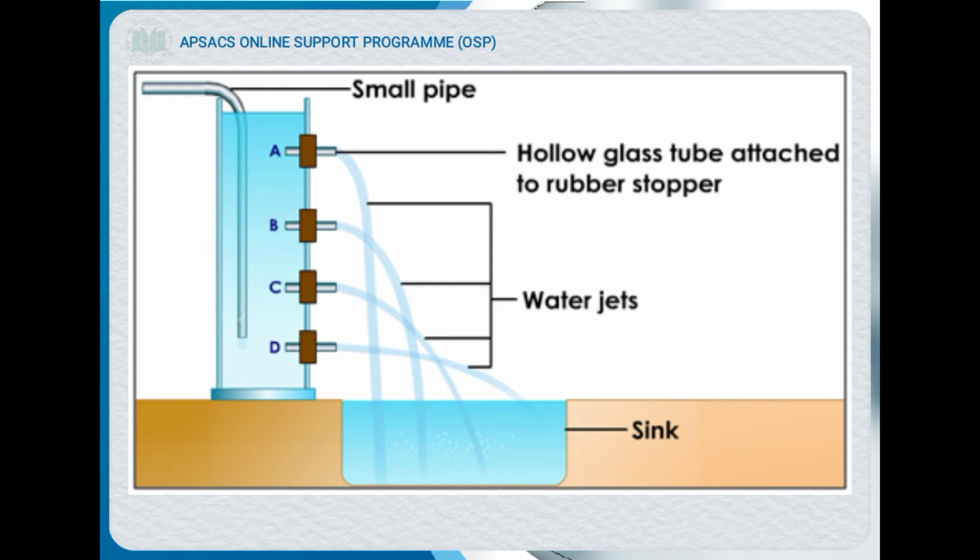These are the jets of water: jet A, jet B, jet C, jet D. So D is the farthest jet and hole D creates great pressure. So we can again say that pressure directly depends on the depth. If there is a high depth, there will be high pressure in the container.